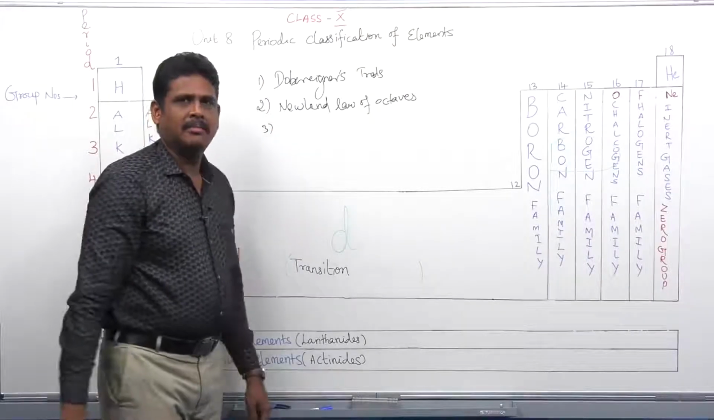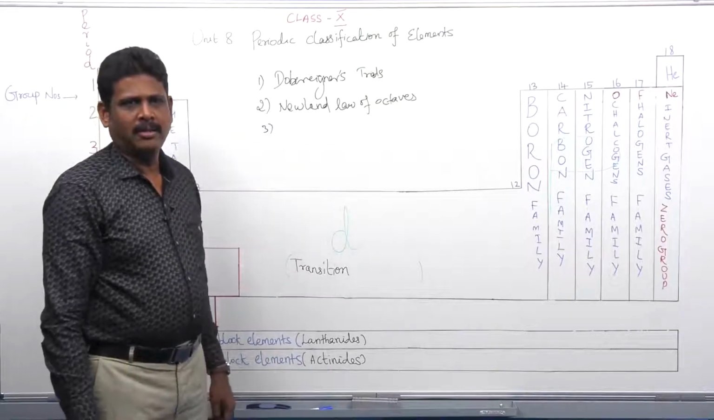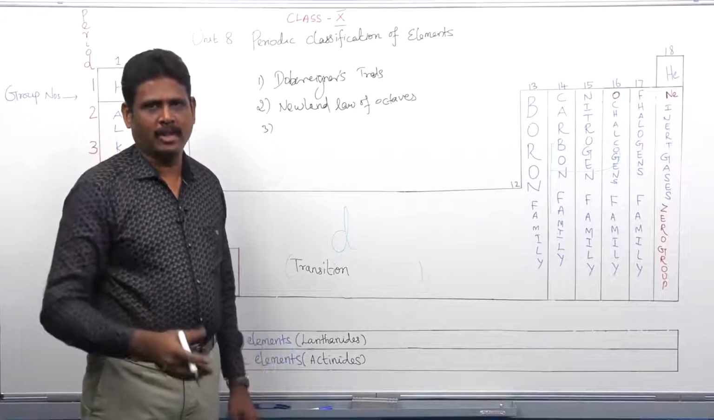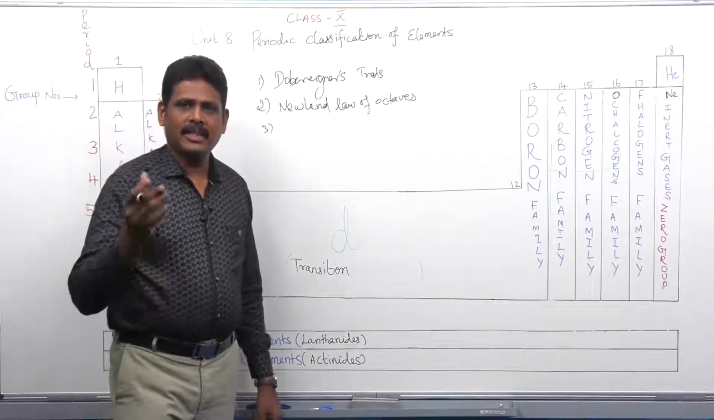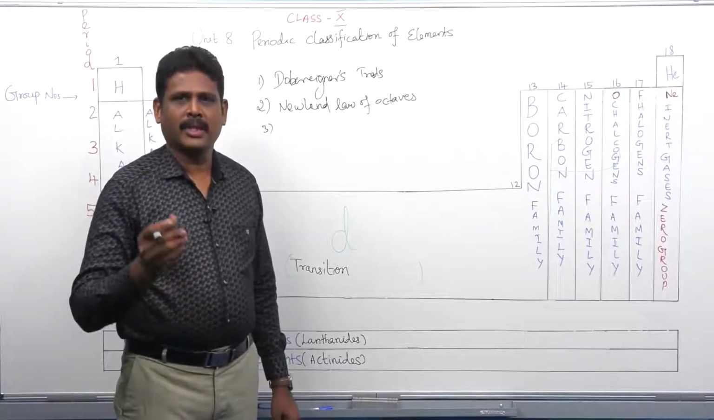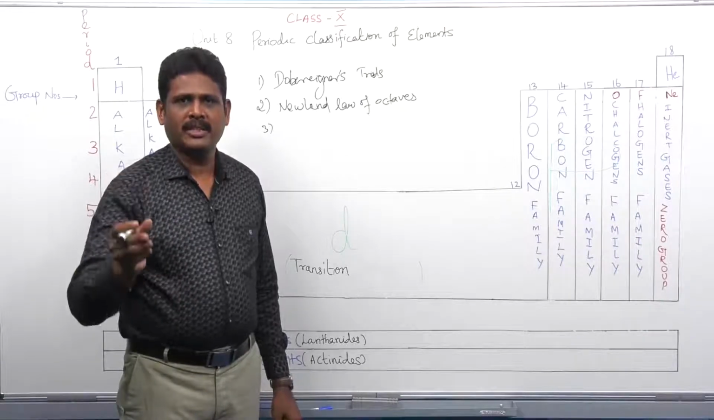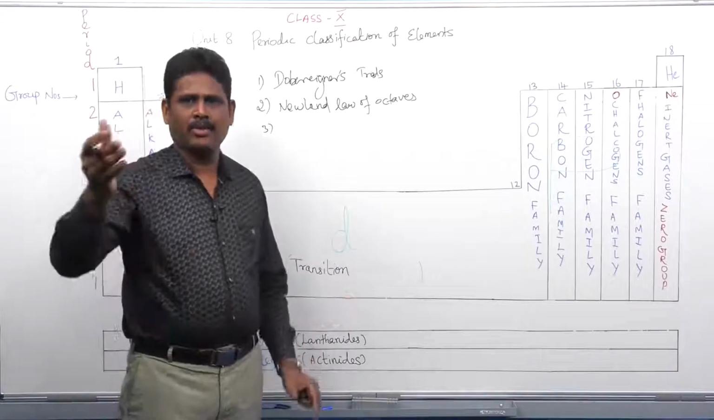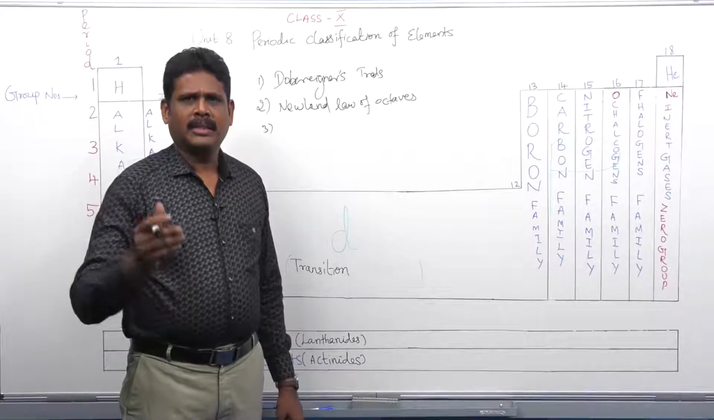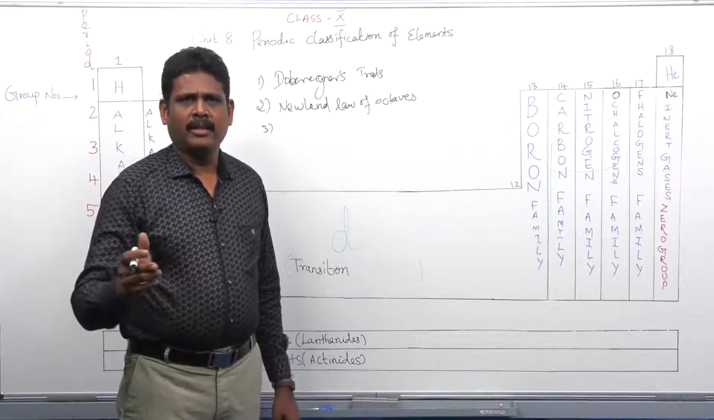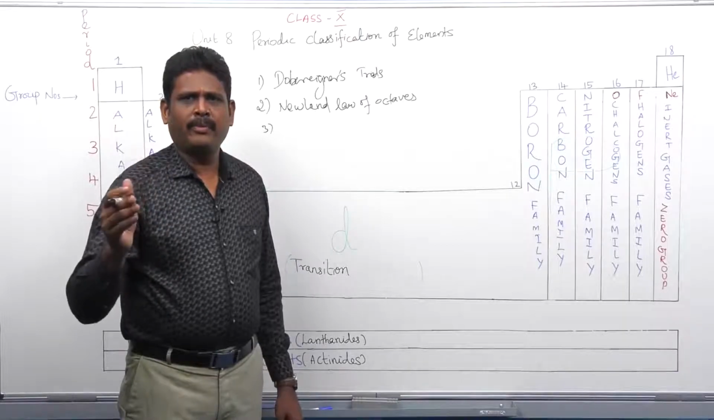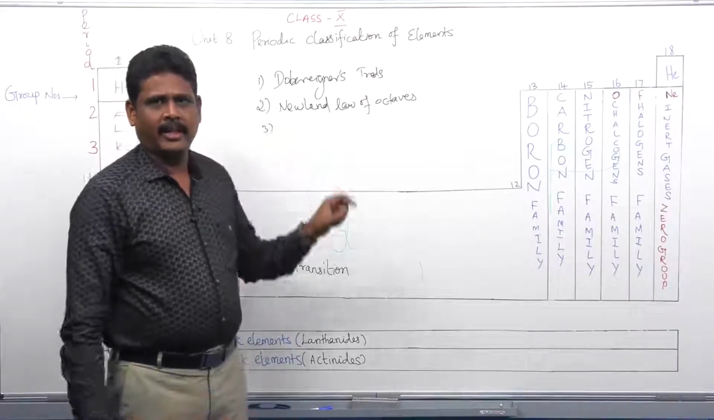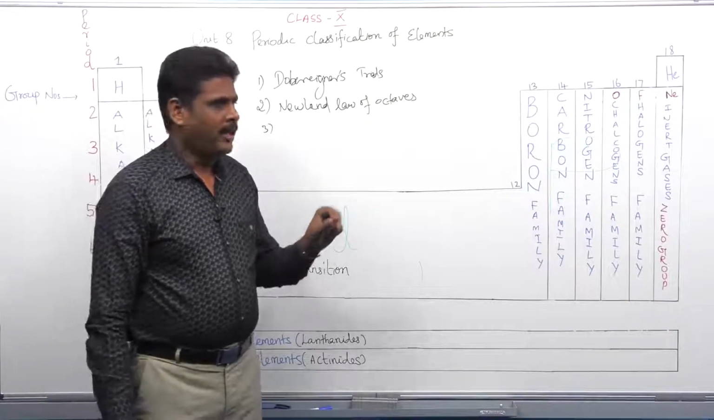Third one is Mendeleev's periodic law. Mendeleev arranged the elements in increasing order of atomic weight. That means the physical and chemical properties of the elements are periodic functions of their atomic weights. He arranged the elements in increasing order of atomic weight, but certain discrepancies were there: he couldn't find the proper place for hydrogen, because hydrogen has a